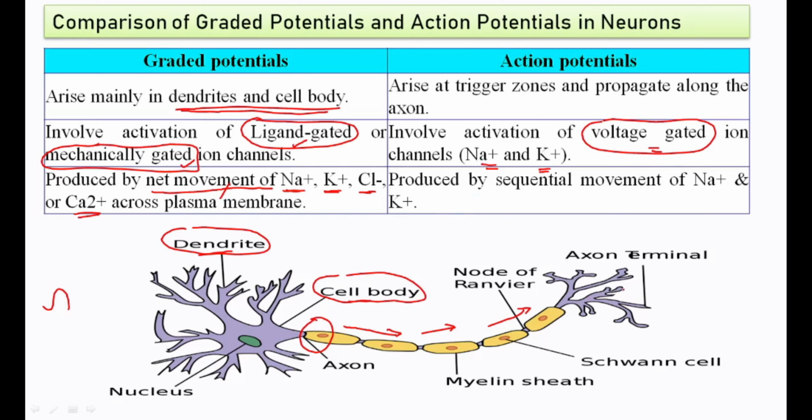movement of sodium and potassium. Because whenever we talk about this graph of the action potential, this phase is the depolarization, which occurs due to the opening of voltage gated sodium channels, and this particular area is known as the repolarization. This occurs due to the opening of voltage gated potassium channels. So this is produced by the sequential movement of sodium and potassium.